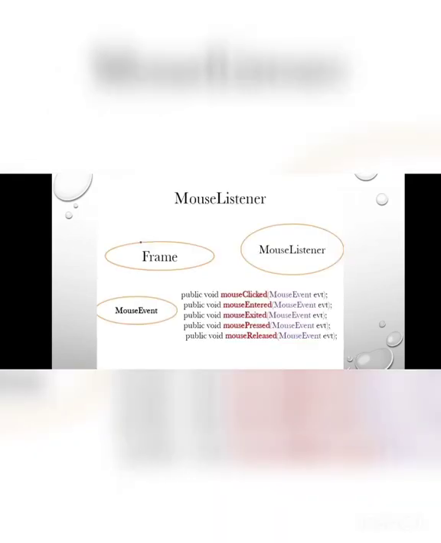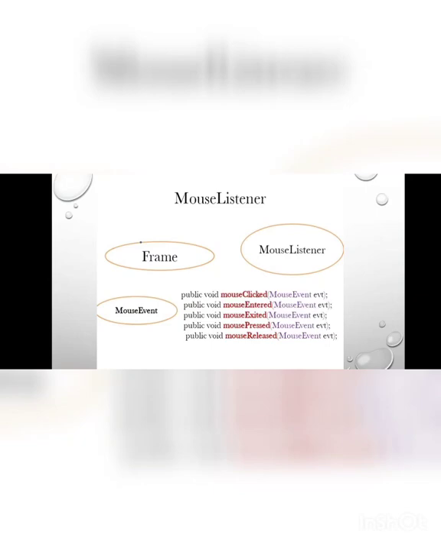Mouse listener. Mouse listener is of 5 types and it has a frame and also a mouse event. The first type of mouse listener is mouseClicked. We write it in the form public void mouseClicked(MouseEvent evt). Whenever an action occurs when a mouse is clicked, in that process mouseClicked is used.